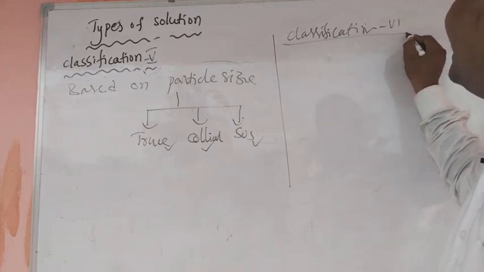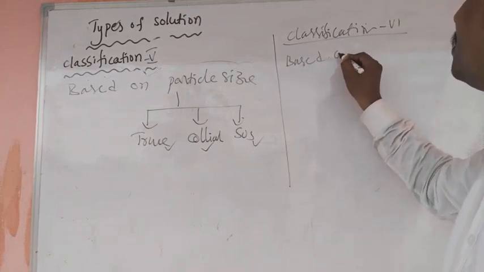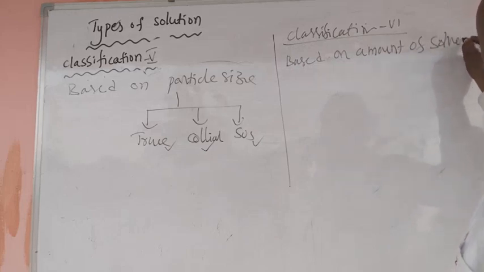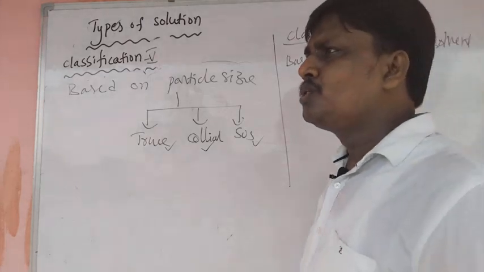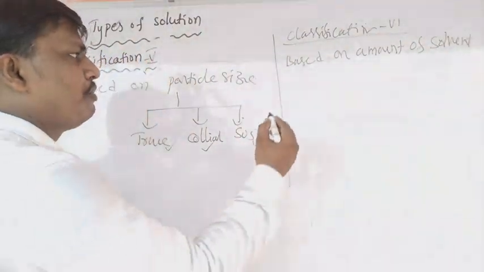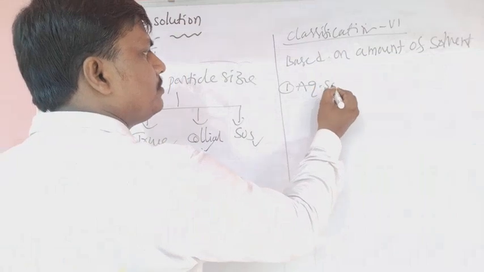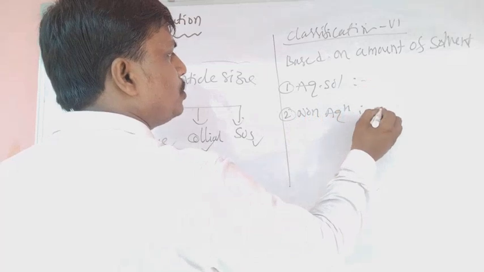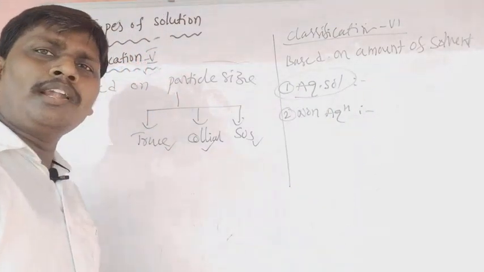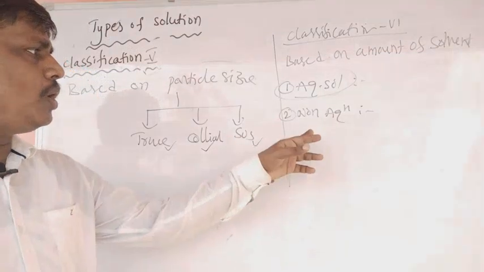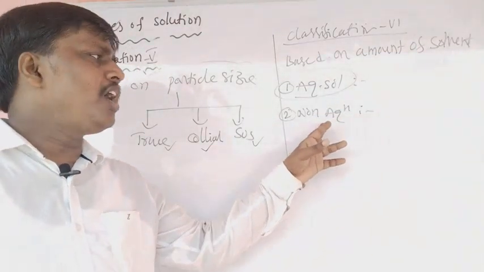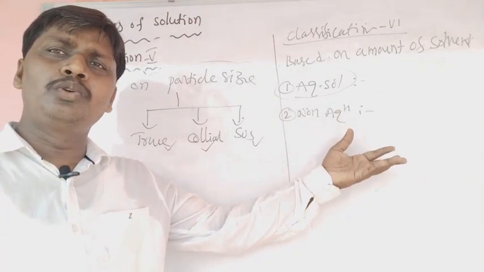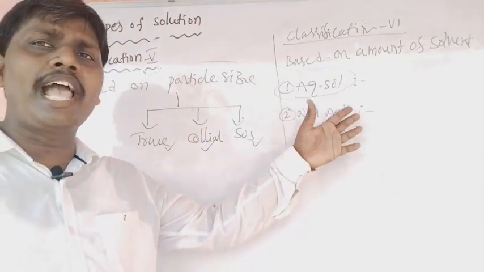Classification 6 is based on the type of solvent. Solutions are classified into two types: first, aqueous solution, second, non-aqueous solution. In an aqueous solution, water acts as the solvent. Other than water acting as a solvent means a non-aqueous solution. Best examples: ammonical solutions, carbon tetrachloride solution, benzene solution.